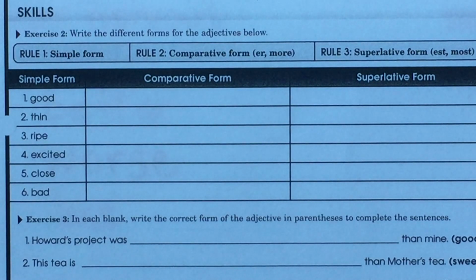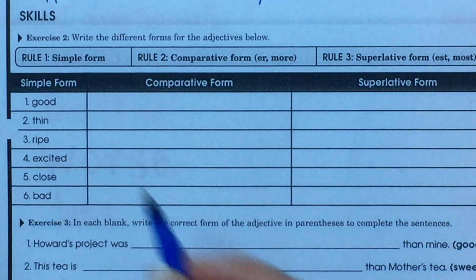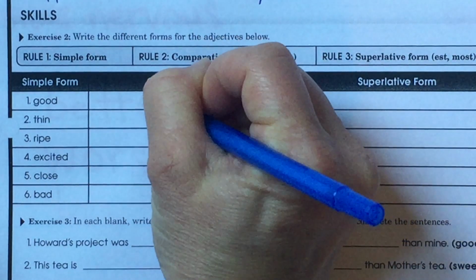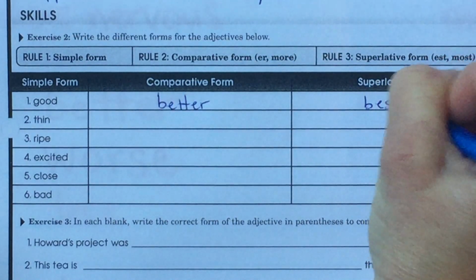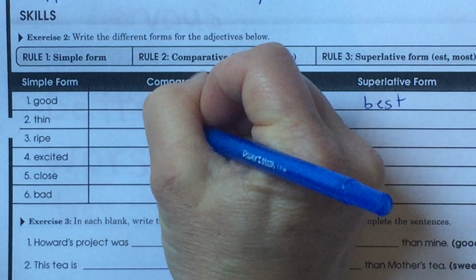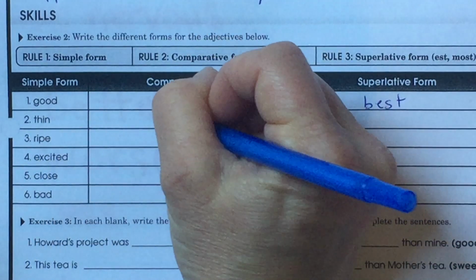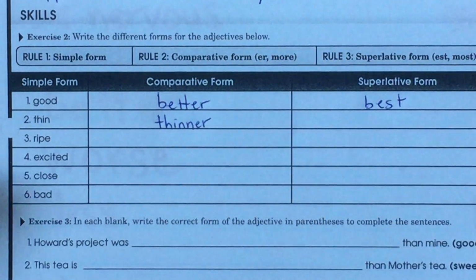the different forms of the adjectives in comparison. So with good, you remember we just did this one. What did we say? Good, better, and then best. Thin, this single one syllable word tells me just thinner. It has 2 N's.